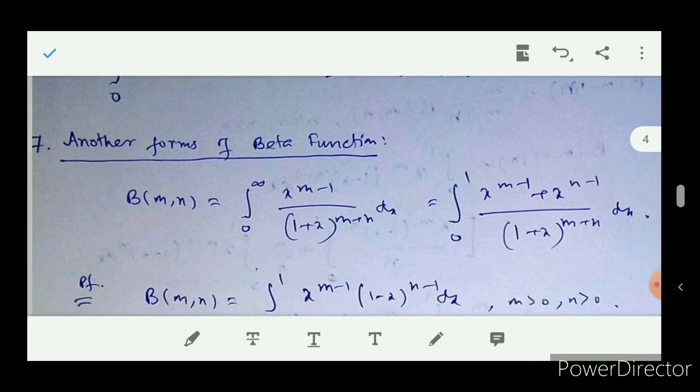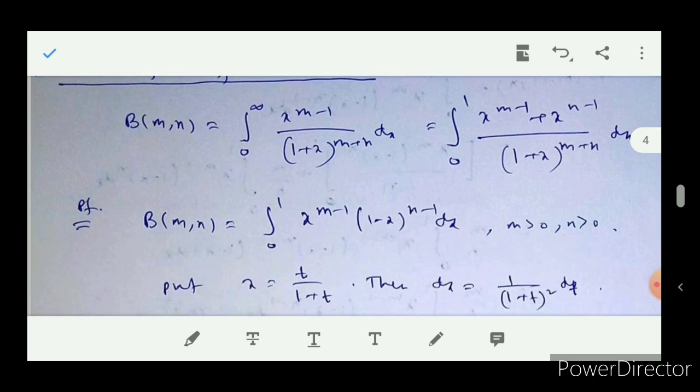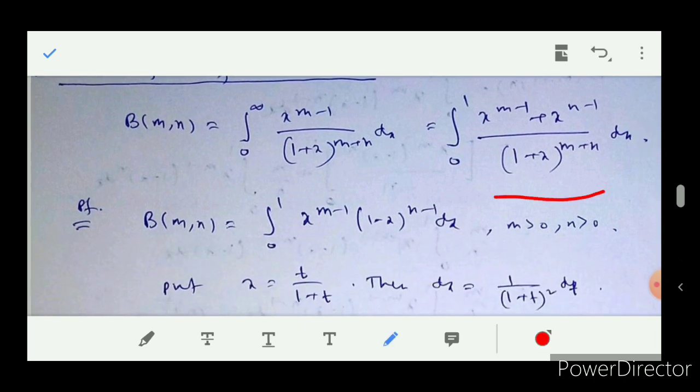Now here I am going to discuss other forms of the beta function. The beta function is defined as an improper integral of the second type, but by using some substitution we can convert it to an improper integral of the first type also. Another form is also there which is an improper integral of the second type itself. Now beta m n equal to this, we know this.